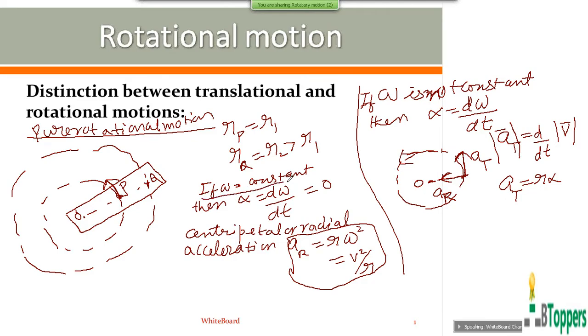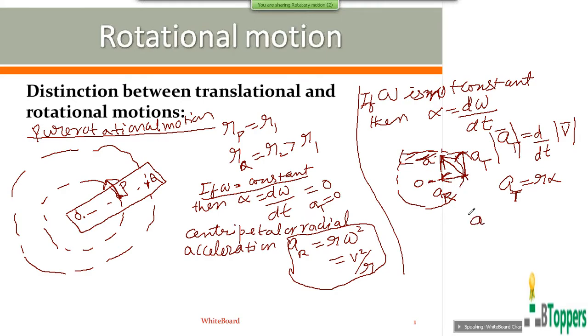That means in the case of uniform circular motion, omega is constant, alpha will be 0, and tangential acceleration of the particle will be 0. So this tangential acceleration exists only when there is angular acceleration. Angular acceleration exists only when angular velocity is changing with time. So the resultant linear acceleration of the particle, in the case of non-uniform circular motion, will not be exactly directed toward the center of the circular path.